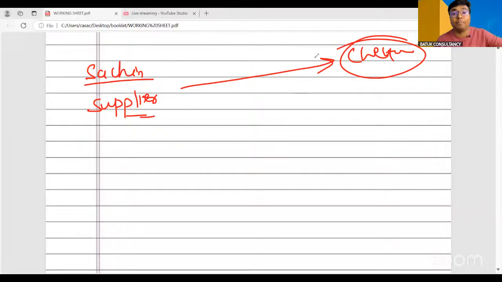I had provided certain services. When I provide any services to Mr. Chetan, I will issue an invoice. This is very basic, because whenever we provide any services or goods, there is a requirement to issue an invoice. So I have issued one invoice to Mr. Chetan. My service fee is, suppose, 5,000 rupees, the rate of GST is 18%, and 900 rupees is the GST amount.